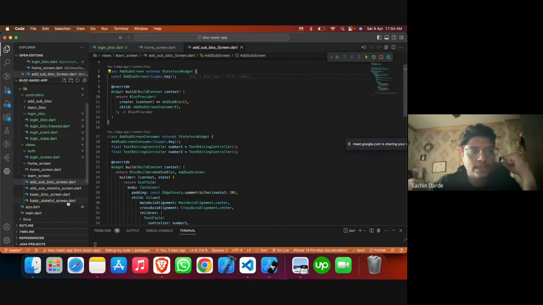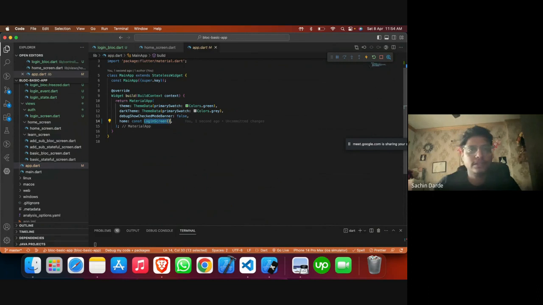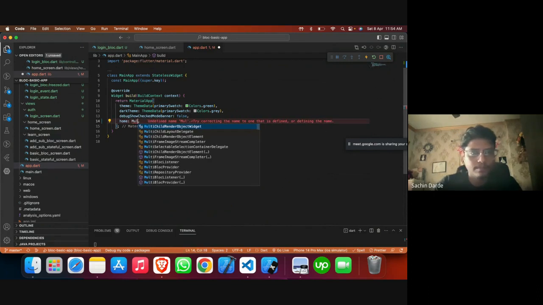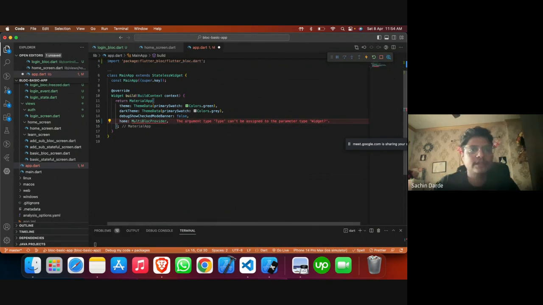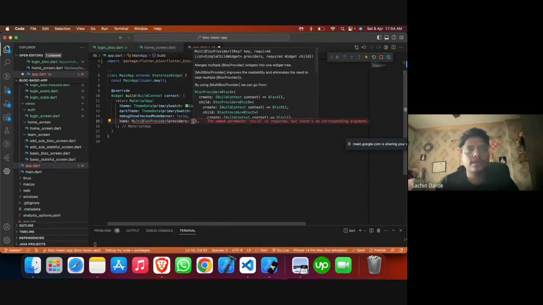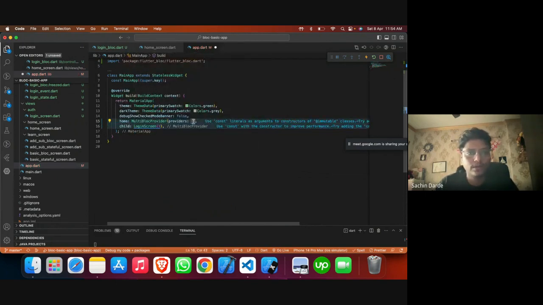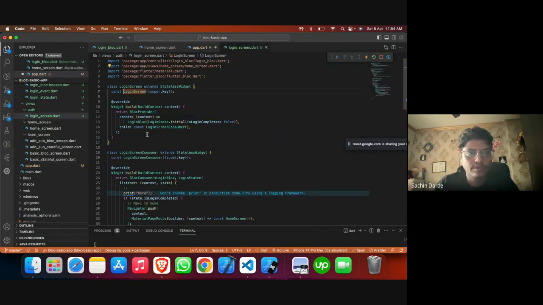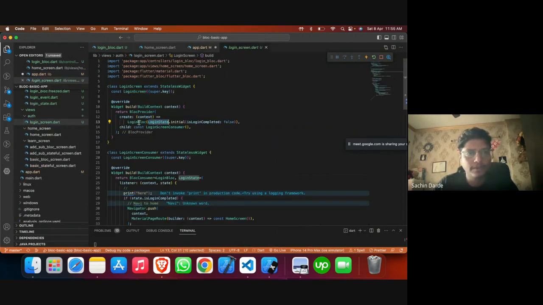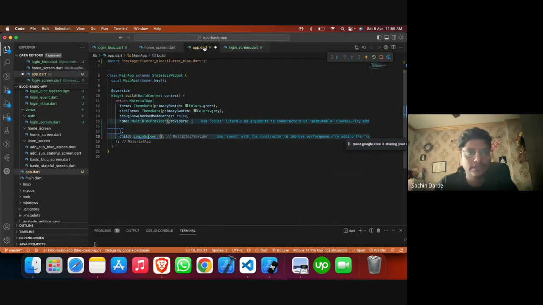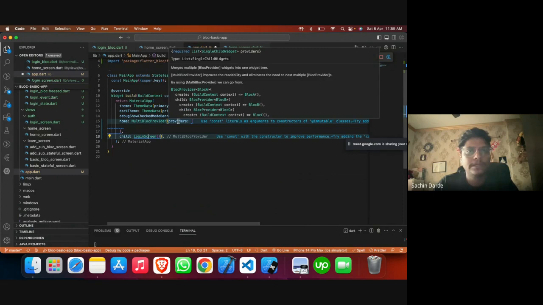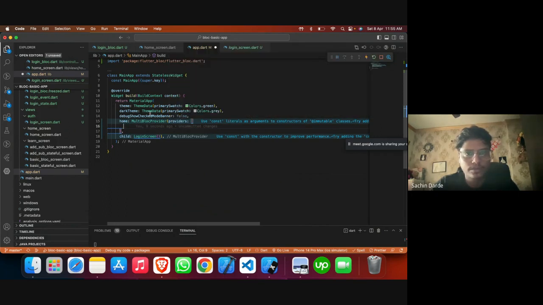Then what you can do is you can simply have this multi block provider initialized in one go. What it does is basically it helps us to initialize the blocks which are going to be there at the beginning. Let's say I want to make sure this particular block, instead of declaring it from here, I can declare it directly within this. So it takes basically all of the blocks in one go. You can find it here as well. So simply like this.